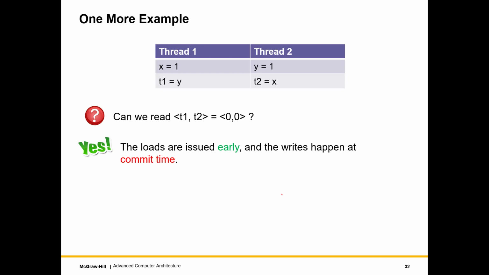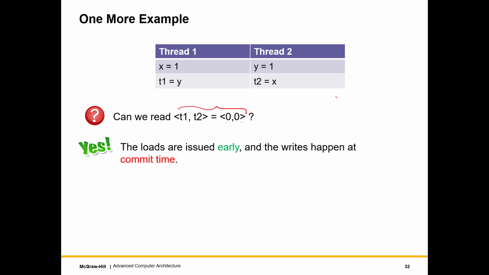Let us look at one more example, and you will again see how what we think of as common sense is actually not all that common or all that sensible when it comes to a multi-core system. So let's assume we have again two threads. Thread 1 sets x to 1, reads y. Thread 2 sets y to 1 and reads x. So can we have this outcome? T1 is 0, T2 is 0. Well, again, howsoever you reorder them, you will not see that.